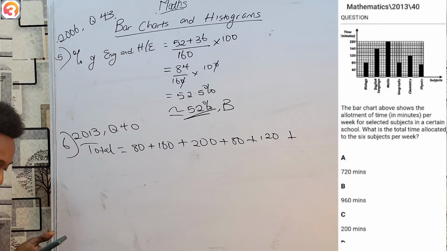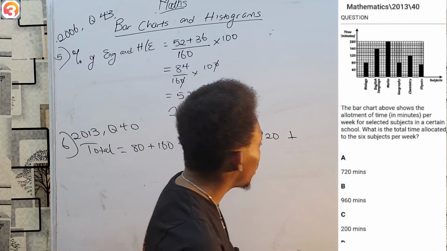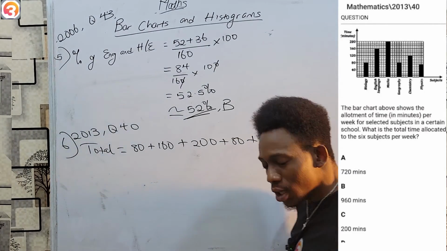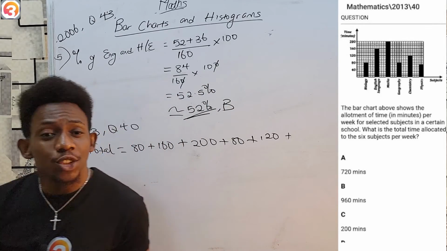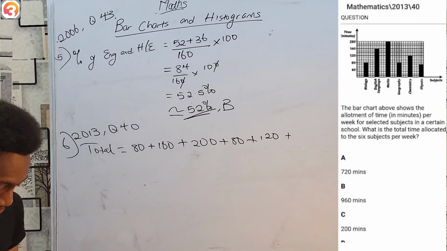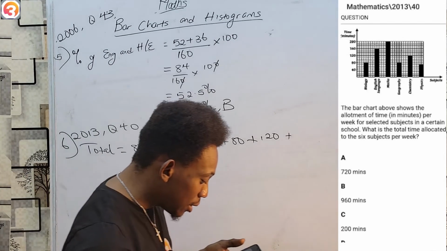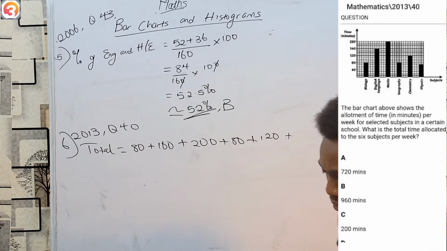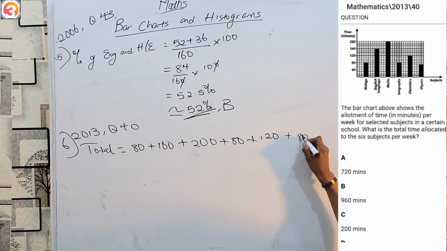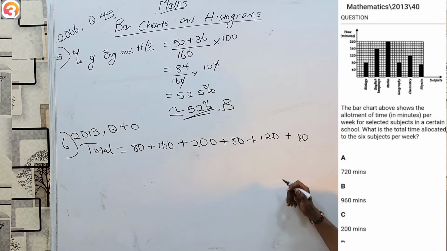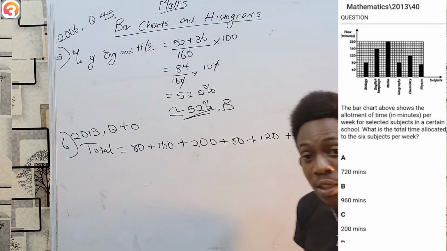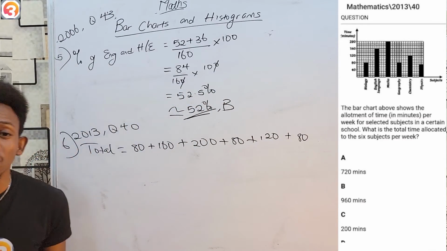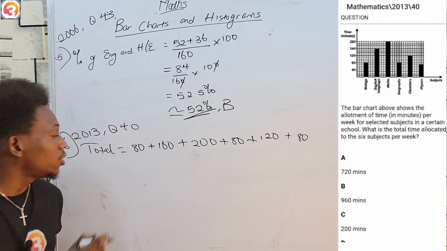Now, this is where the exams get a bit tricky. At times, these diagrams are not as clear as possible. So what do you do? Well, you take the closest approximation you believe it is and check whether that would be in your answer. So for now, just looking at it, I feel like physics is having the exact same bar as biology. So I also take it as 80 and see what happens. If this is not in my options, I will have to reevaluate. And luckily, my options are far apart. So I'll know that a small difference will not give me a big change in my answer.